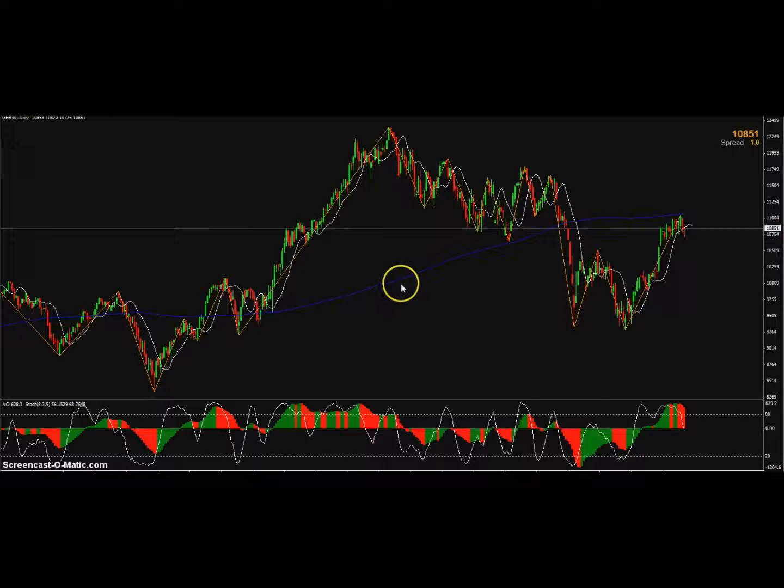I believe personally that the German 30 will be the one that will be impacted the most, because the German numbers coming out all the time are always a lot more positive, and with the printing of money, we're going to probably see the German 30 go to new high levels. Just very similar to the US dollar when they were printing money many years ago. We saw the US dollar go from way low levels to where they are now. We could see the same happen for the German 30, but this is just my assumption.